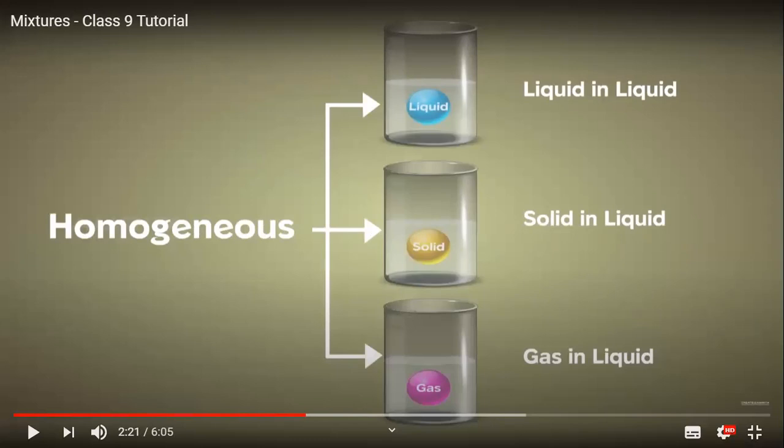Solvent is the substance that can be found in large amount, as water, while solute is the substance that can be found in small amount, as sugar or salt. So that is the difference between solvent and solute, the components of solution. Solvent, large in amount, but solute, small in amount.